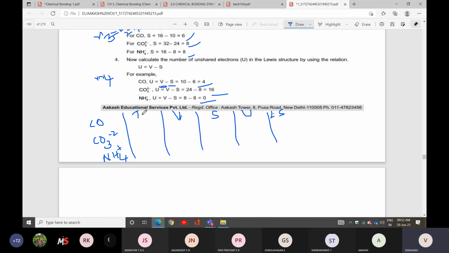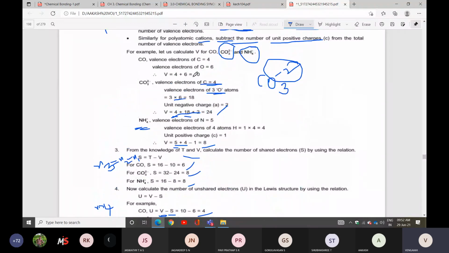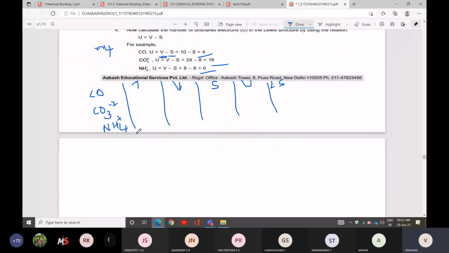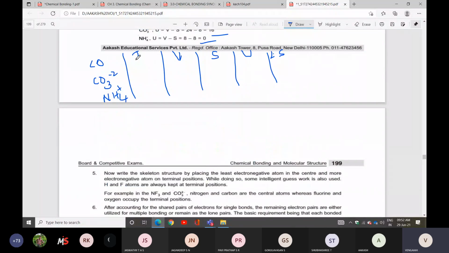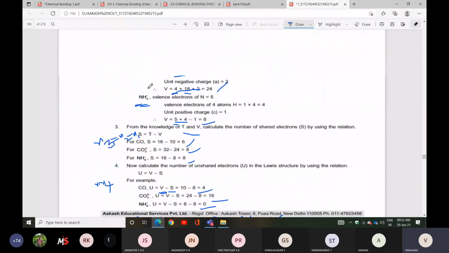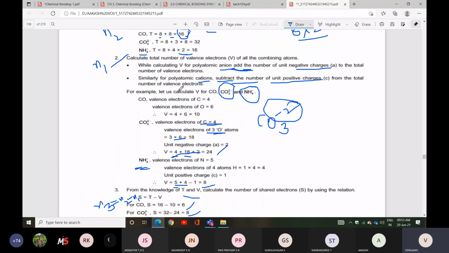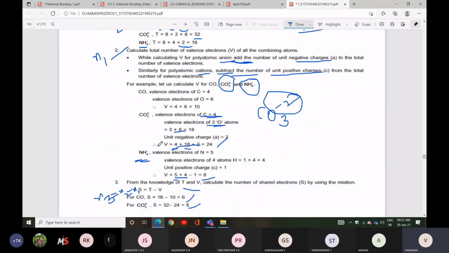T is nothing but the total number of electrons. So in the CO condition, how many electrons will be there? The total will be 16, because carbon and oxygen are other than hydrogen, so we multiply by 8. 2 into 8, you get 16. CO condition, 16. CO3 minus 2 condition has carbon and oxygen, total 4 atoms, 1 carbon and 3 oxygen. So 4 into 8, that is 32. So you can write 32.